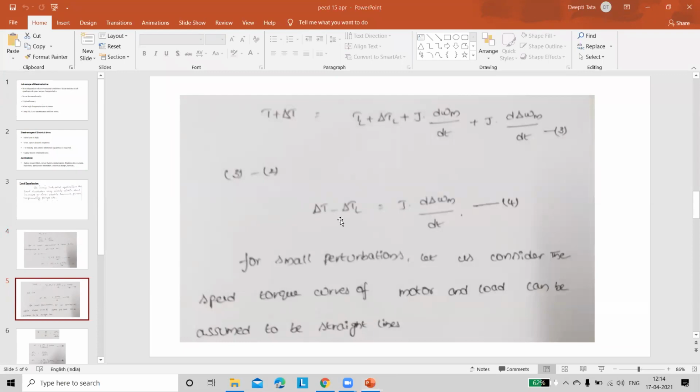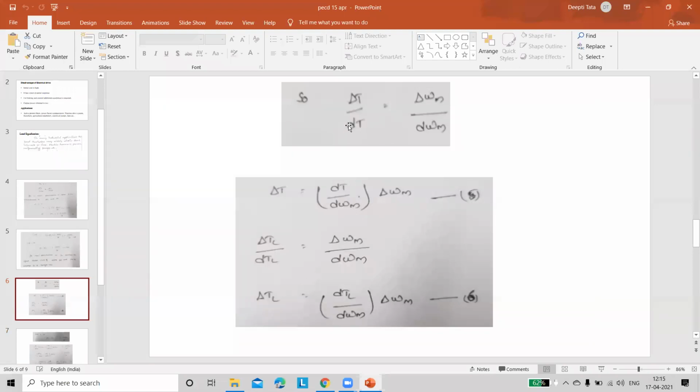For this motor, you are considering that the speed torque characteristics of motor and load are assumed to be straight lines. There are no curves, exponential or constant. You are just assuming that the speed torque curves of the motor are straight lines, that is, linearly increasing. So for these characteristics, the given terms are: change in torque with respect to time is nothing but change in angular velocity, that is delta T by d T equals delta omega m by d omega m. Just we are assuming these equations.